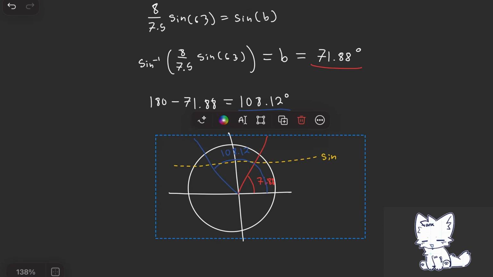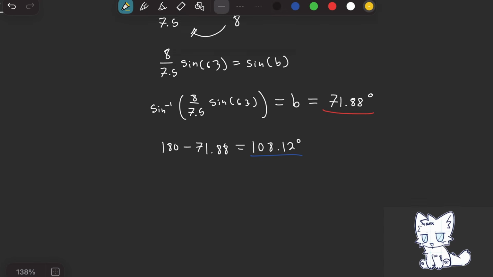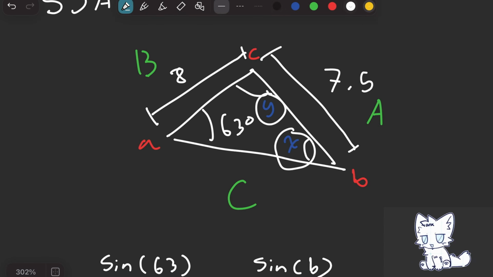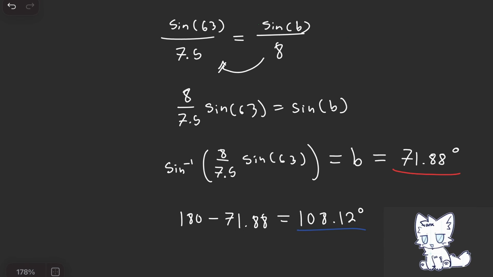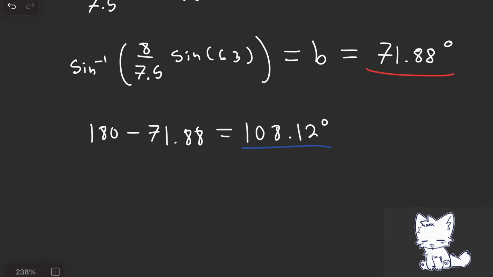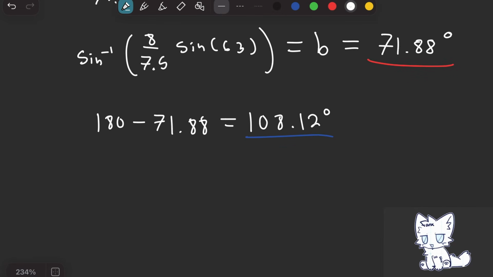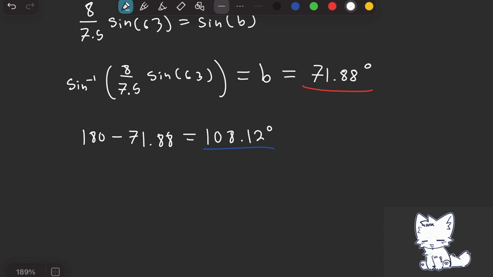The only time it's not ambiguous is when the given angle is obtuse. Like let's say this 63 right here was like 100. Well, you can't have two obtuse angles in a triangle, otherwise it just doesn't work. Like if you add 91 plus 91, that's an impossible triangle, because the angles of a triangle can only add up to 180 degrees.